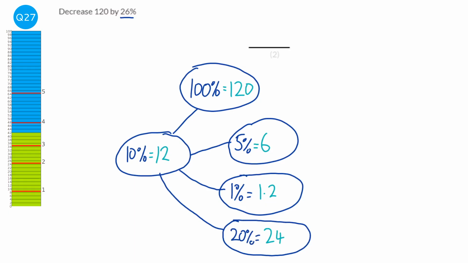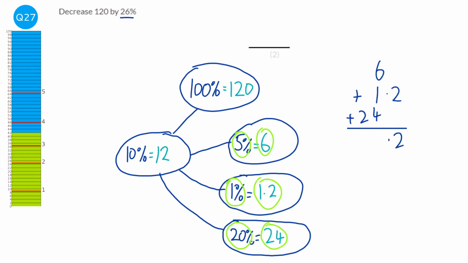So to work out 26%, we need to add these together to get to 26, so we're going to add these numbers here together. Okay, so we've got a 6, a 1.2, and a 24. And we're adding them together. And that would be 11, so carry the 1, and that would be 3.